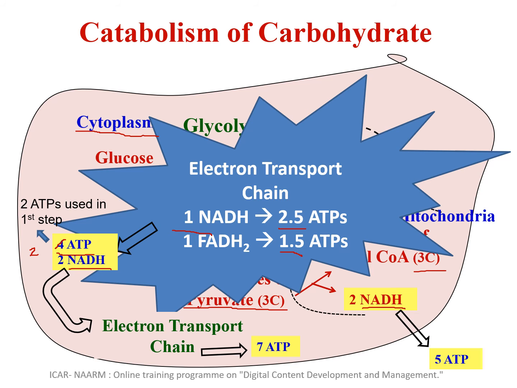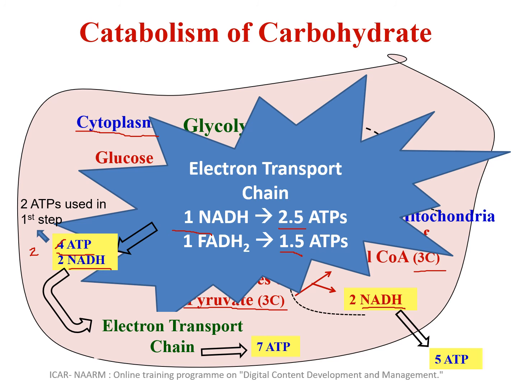Here we have 2 NADH from glycolysis and 2 NADH from the conversion of pyruvate to acetyl-CoA. So 2 into 2.5 is 5, and 2 into 2.5 is 5. So we get 5 ATPs here and 5 ATPs here, plus the 2 ATPs released as such during glycolysis.